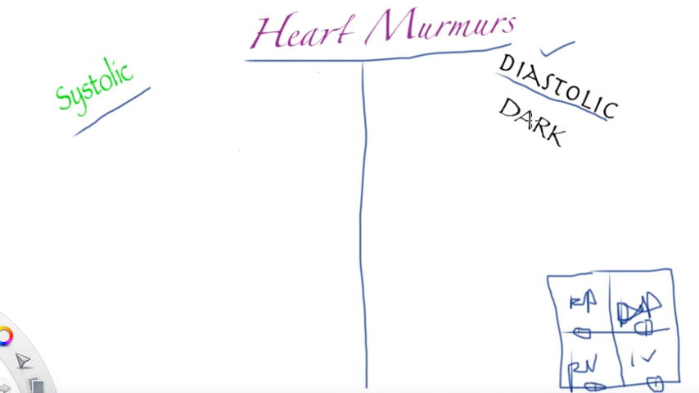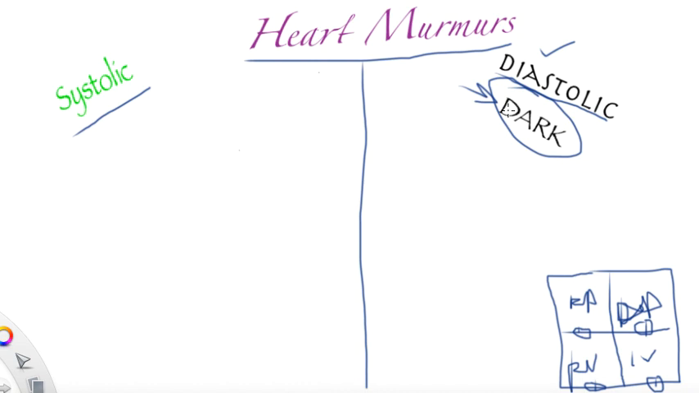The way I memorize murmurs is by using the mnemonic DARK. And for the murmurs, you need to know they are either regurgitation murmurs or stenotic murmurs. So we're talking about our mnemonic DARK.